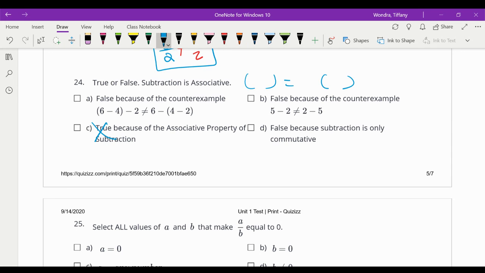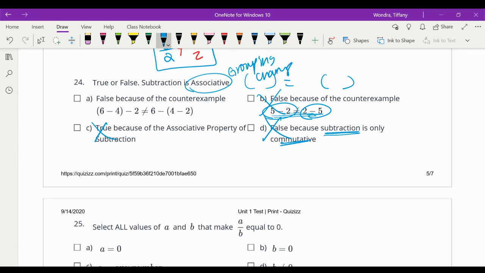But why is it true? Well, this shows an order change. Associative is a grouping change. So even though this says false, it's not this, because this shows commutative. So definitely not that one. It's false because subtraction is only commutative. No, subtraction is not commutative, so not this.